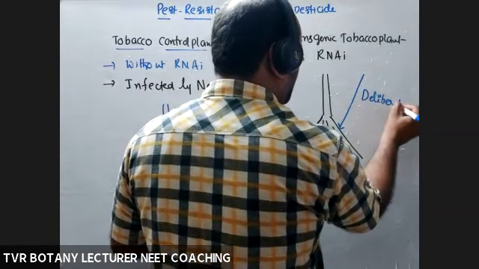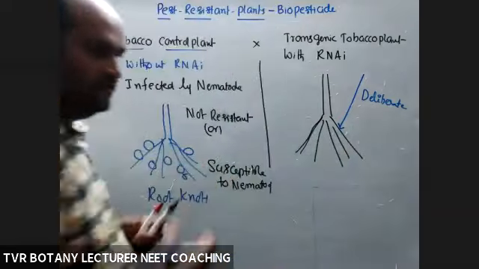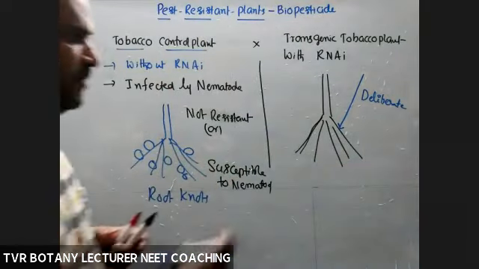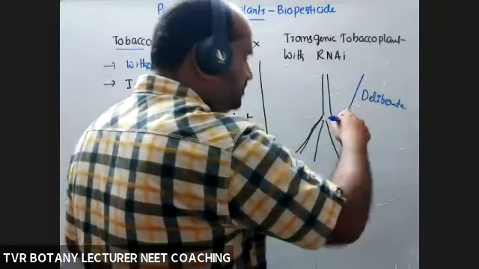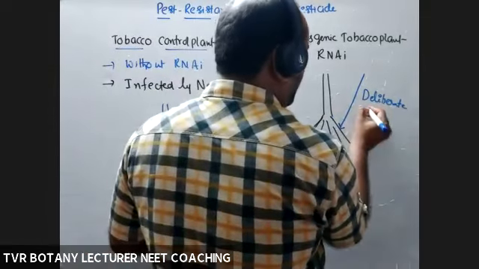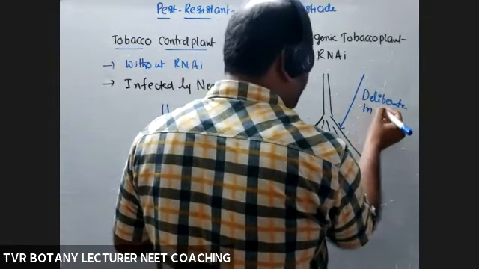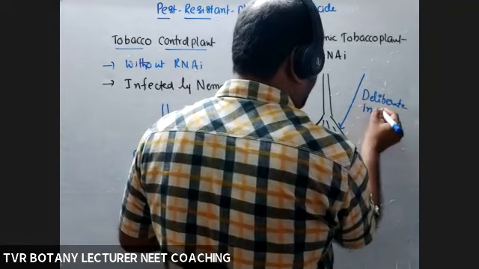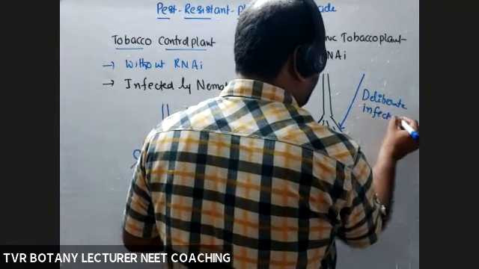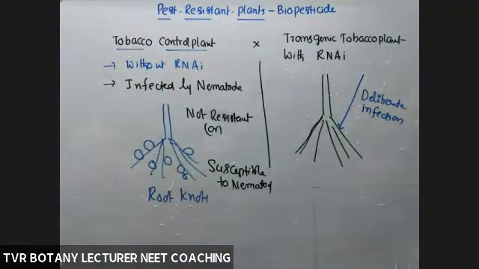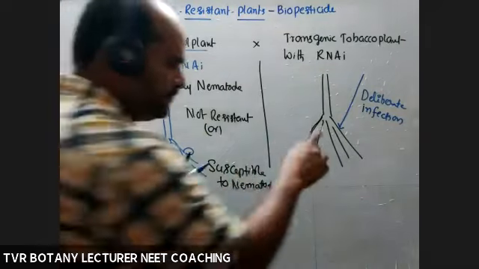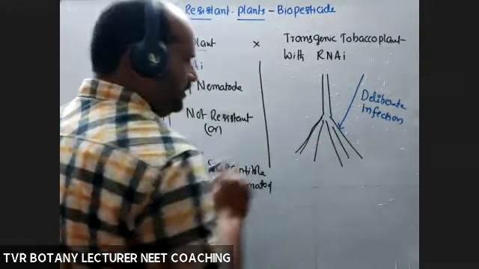Deliberate means we are injecting a nematode, Meloidogyne incognita, into roots. Deliberate infection by human being, concerned scientist. What is deliberate? Intentionally, we are introducing that infection, the nematode, into the so-called root system.